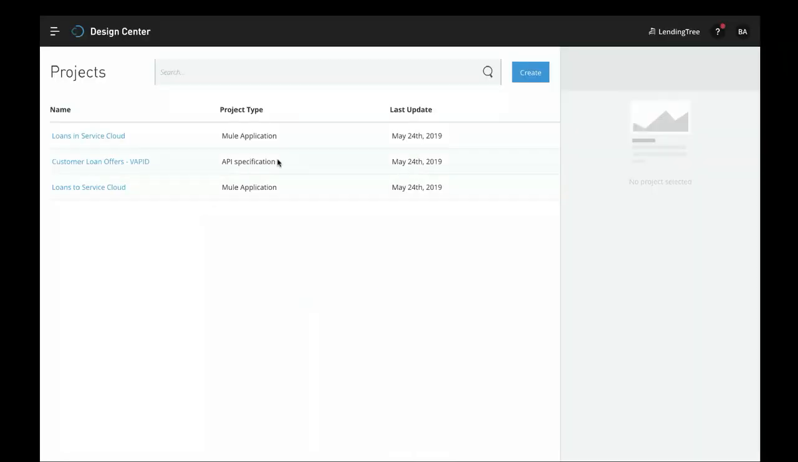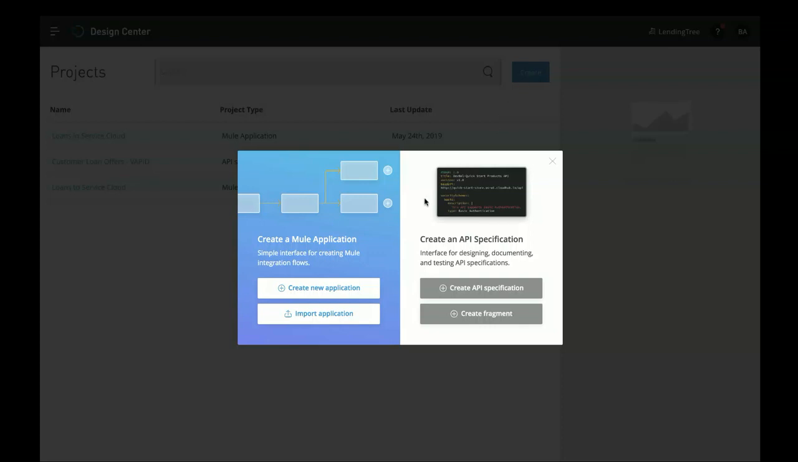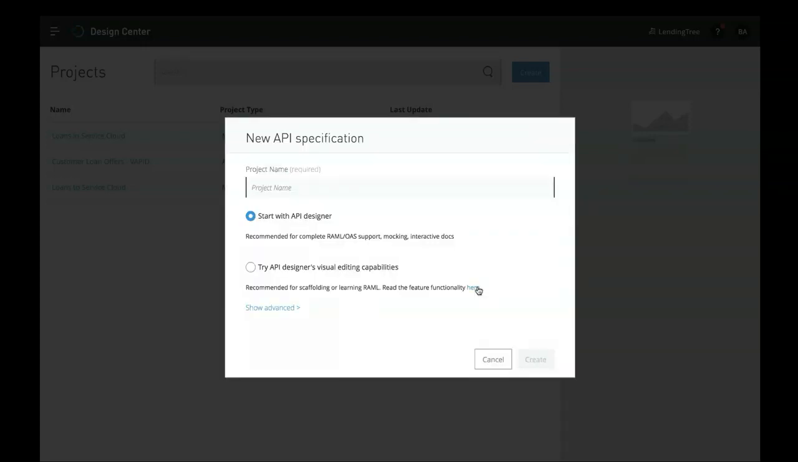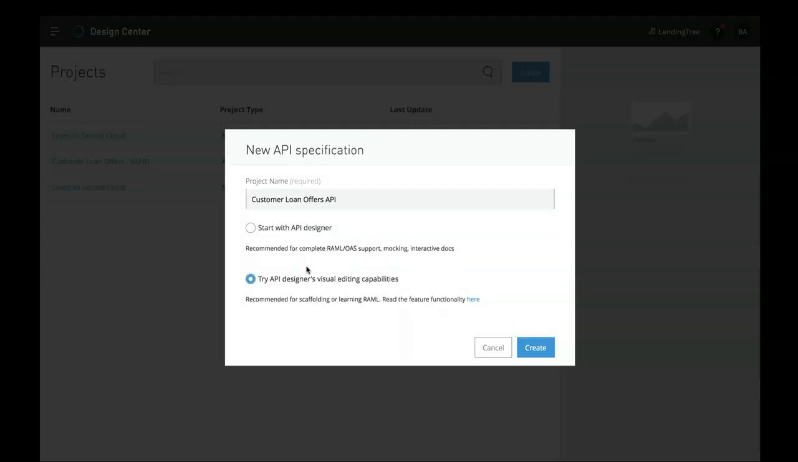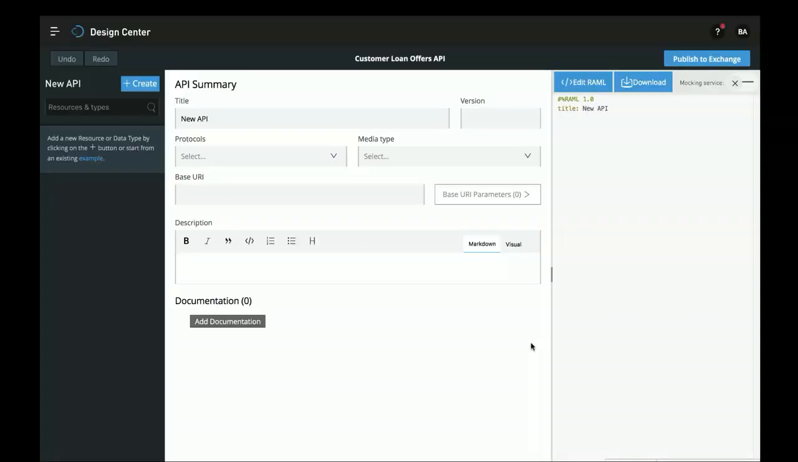And here from my Design Center project view, let's click Create. On the left, I can choose to build a new integration application. And on the right, I can define an API. So let's do that. And I'll give this new API specification a name, Customer Loan Offers API. And I'll use the new Visual Designer capabilities and choose Create. So now we're in API Designer, which is our web-based declarative tool for defining APIs quickly. And I can fill in the forms in the center, and the code is automatically generated for me on the right.